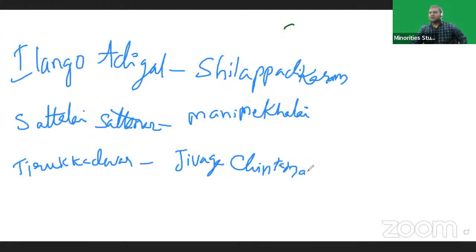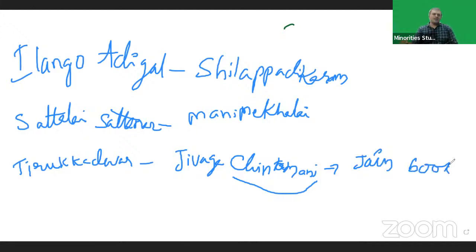Jivaga Chintamani. If the name has Chintamani as a suffix, then this was a Jain book. If the name of a person has Suri, that person belongs to Jainism. Chintamani and Suri are related to Jainism. We should remember these points.